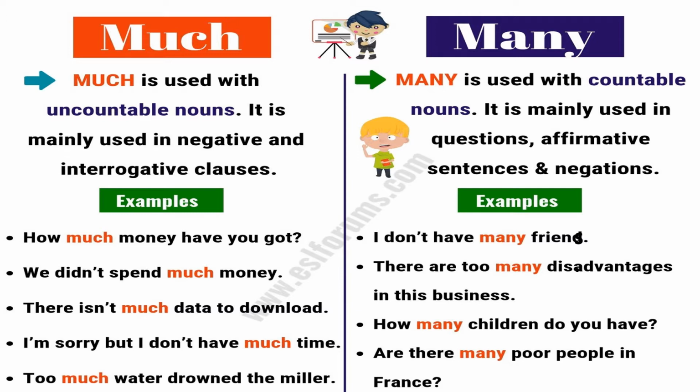But many is used with countable nouns. For example, I don't have many friends. Here, we can count friends. That's why we used many. There are too many disadvantages in this business. How many children do you have? Here, we can count children. That's why we used many.